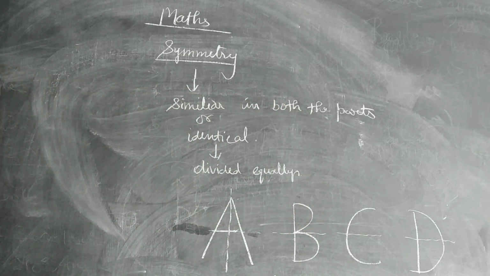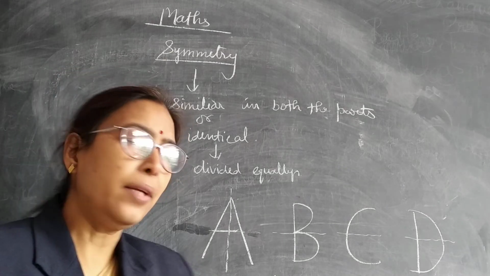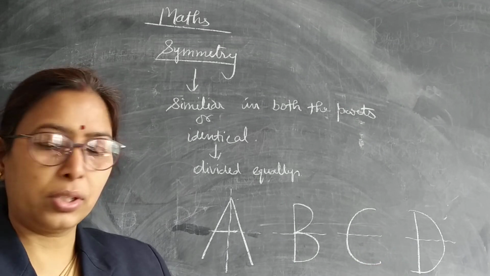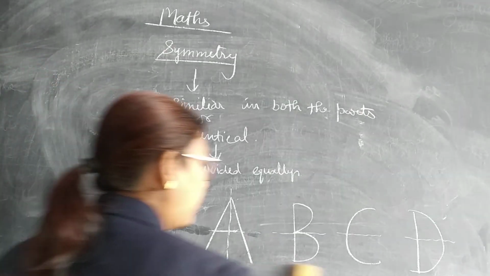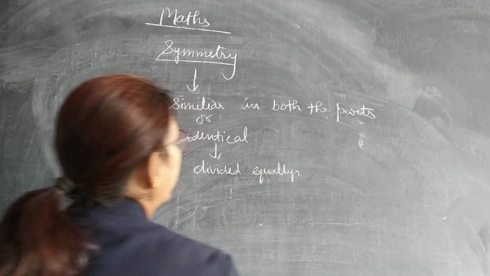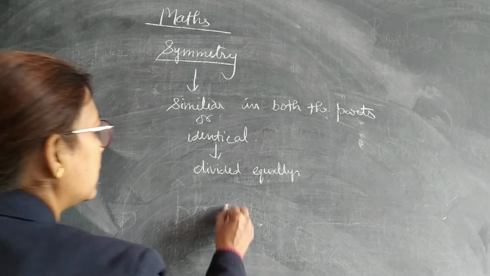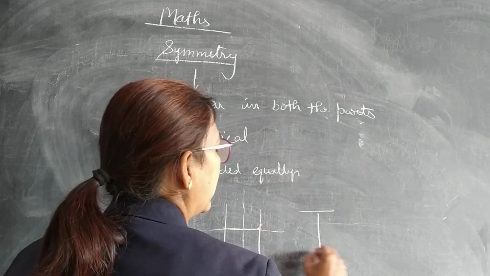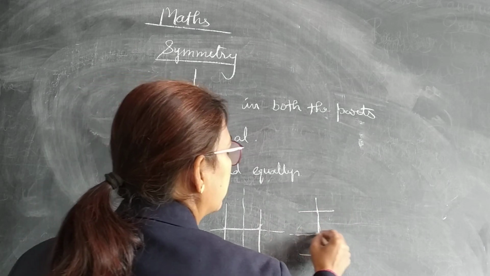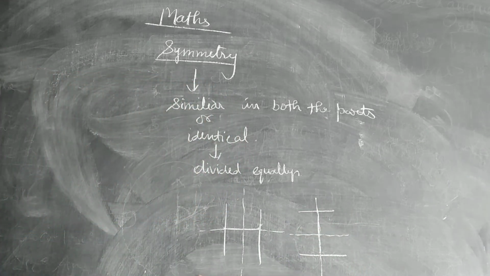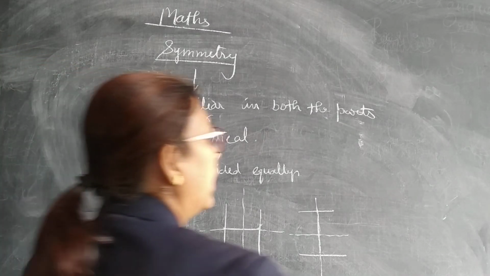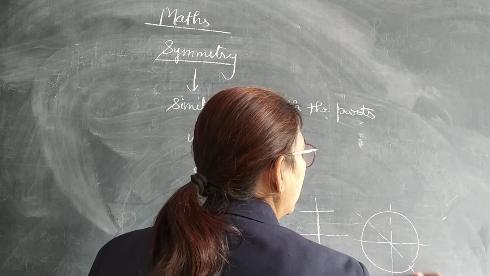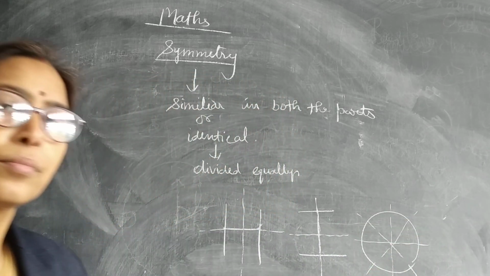So there are some alphabets in which we cannot draw any line of symmetry, but some alphabets have a vertical line of symmetry, or a horizontal line of symmetry. But some alphabets have both lines of symmetry, like H. We have horizontal as well as vertical. In I, we have vertical as well as horizontal. You can see both lines of symmetry in both the alphabets. And the alphabet O has an infinite number of lines of symmetry.